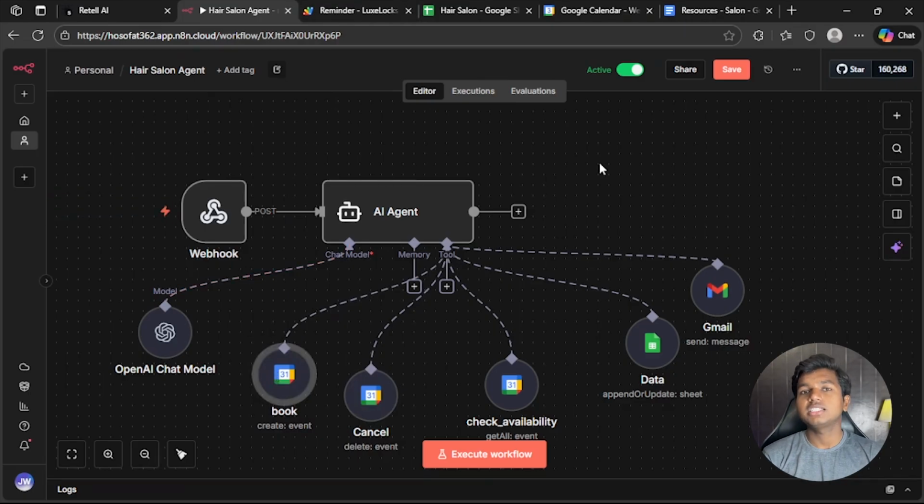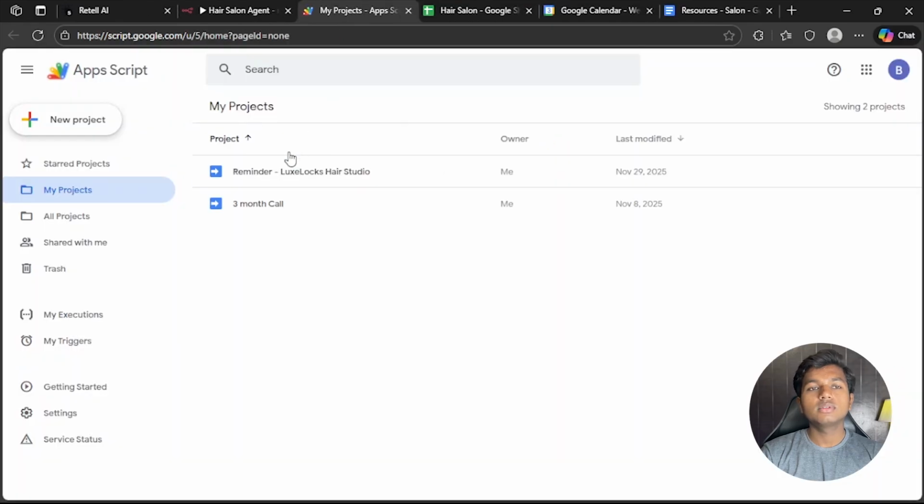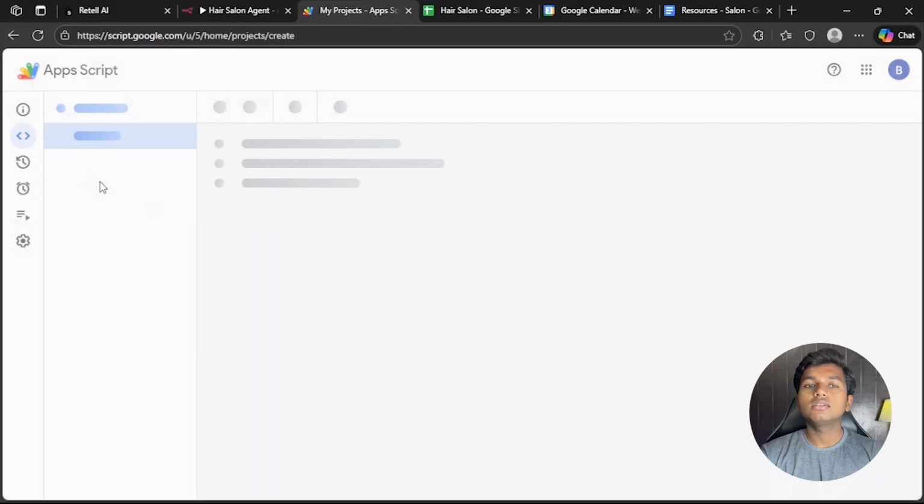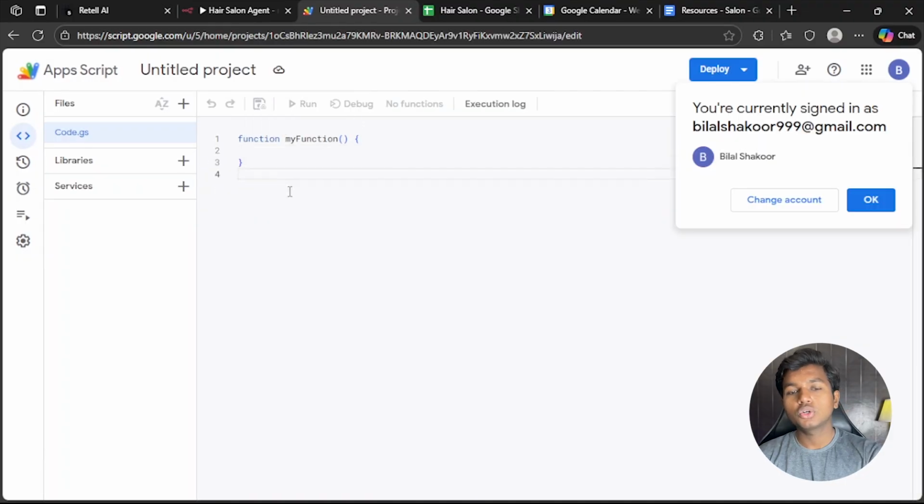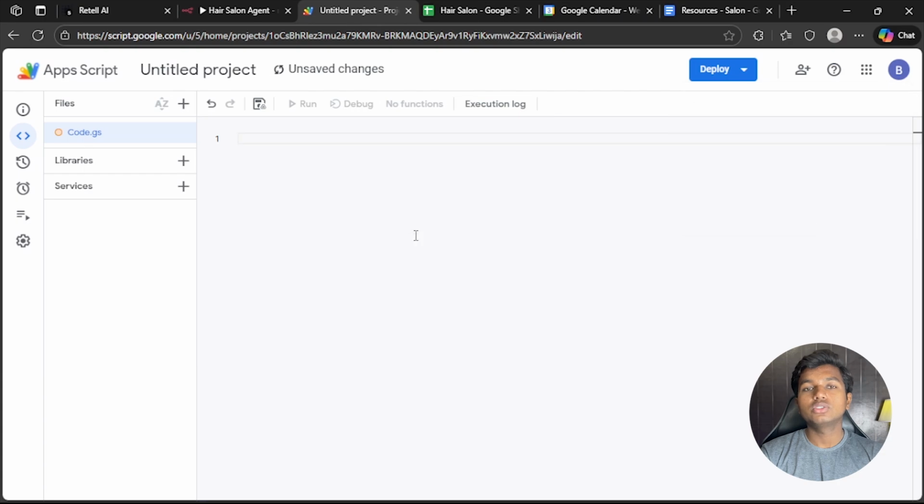Now next we have to include a special function, which is calling an hour before the appointment. We will use a different tool for this one, because we can also do it in here, but I think this one is simpler. You just have to go to scripts.google.com and you will be prompted with an interface like this. You have to click on new project, and usually you will have to write this code in here, but most of us don't know coding.